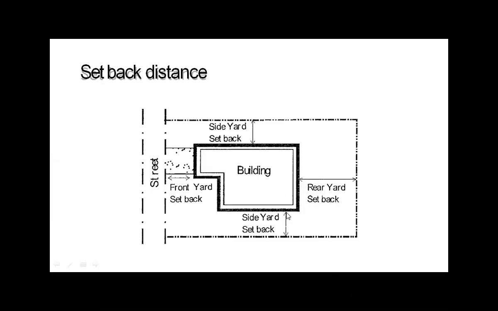If we are constructing a row house, then we have to leave these areas on the front side and back side. If we are constructing a bungalow, then we have to provide setbacks in all the four directions of the building. Then these setbacks are also called side setback.